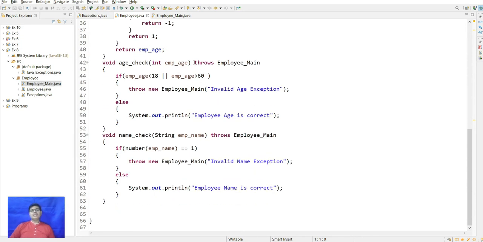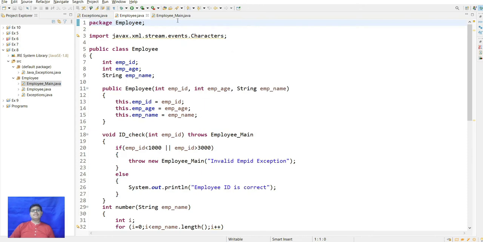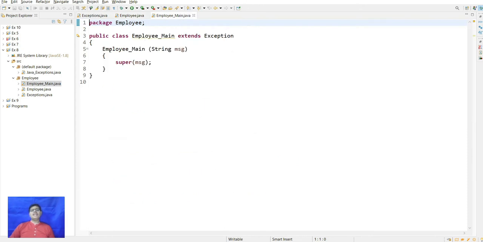And we have to check the age of the employee, that is, age less than 18 or greater than 60. Then it will throw the exception, that is invalid age exception, else it shows employee age is correct. And in void check name, if the number of employee name is equal to -1, it will throw invalid name exception, else employee name is correct. After that, in Employee it will take the output and print this operation with the given message, and it will print all this.